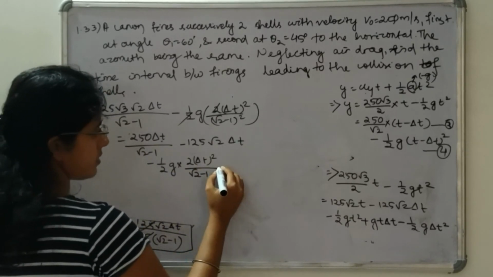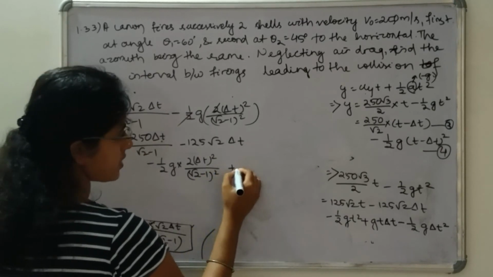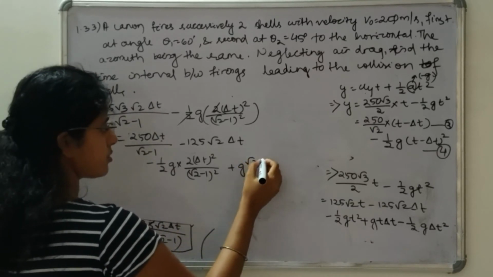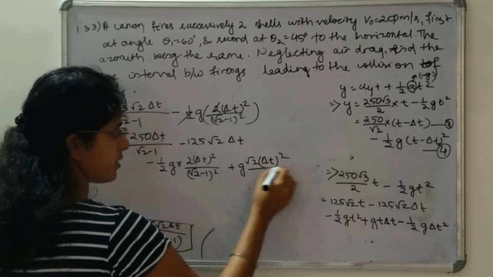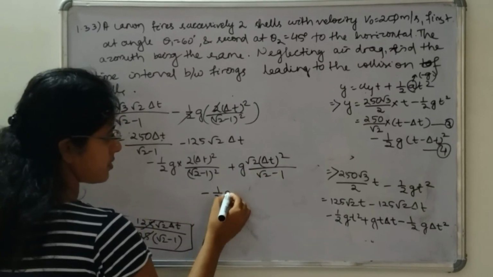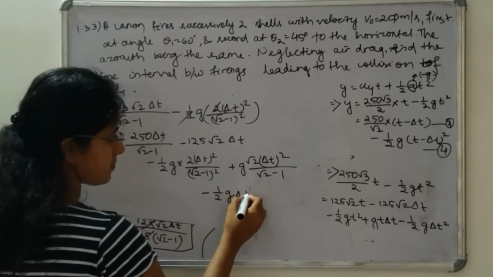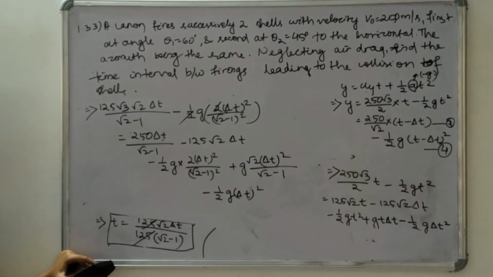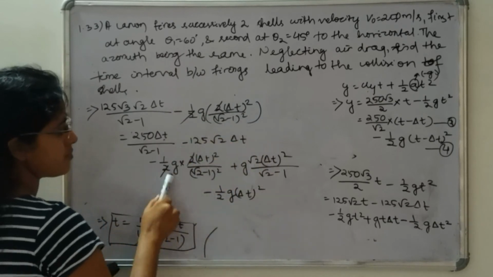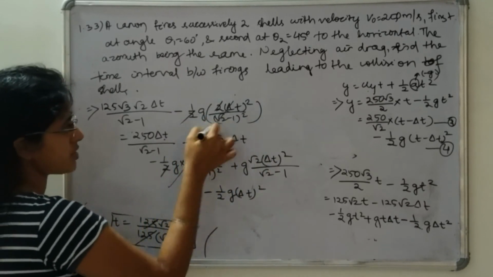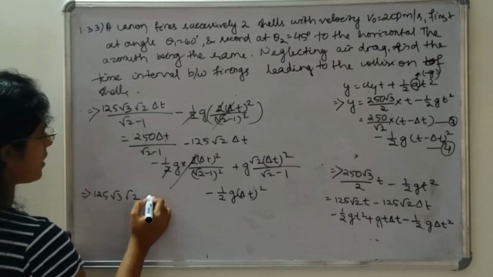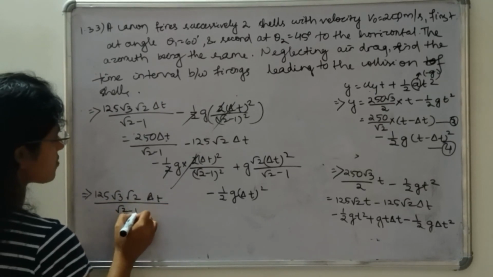Okay, whole square plus g into t into del t, that means root 2 into del t square divided by root 2 minus 1, minus half g del t square. Okay, so here 2 cancel out. You can see that here is also this term, here is also this term. So this term we can cancel out. This 125 root 3 into root 2 into del t divided by root 2 minus 1 is equal to,